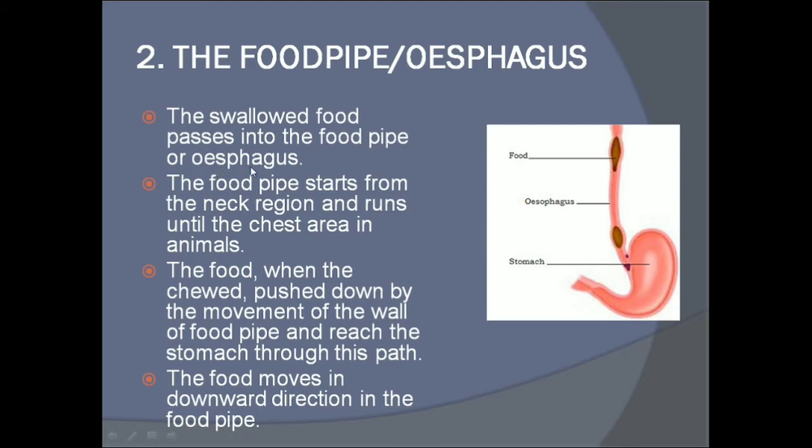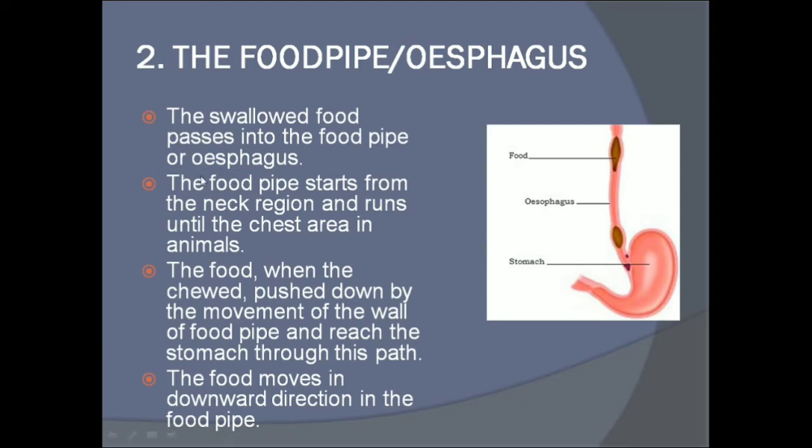Now we know that we take food in through the mouth, then the teeth help in chewing and grinding the food, and the tongue helps in mixing the saliva into the food and in swallowing it. After the food is swallowed with the help of the tongue, it goes to the food pipe or esophagus. See the figure carefully. You can see that this is the food, this is the esophagus, right? After the food is properly chewed and ground with the help of teeth, it is swallowed down into the esophagus.